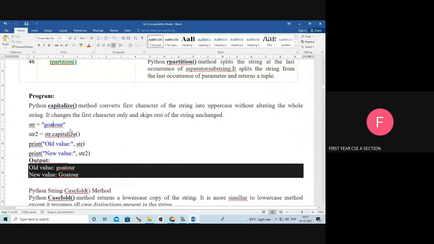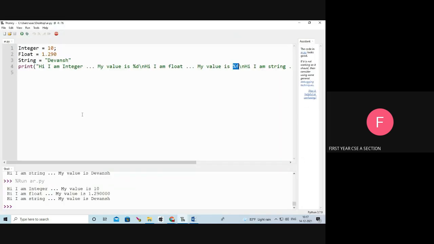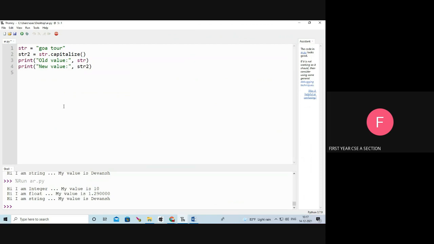It is used to display the first character of the string in uppercase. I am going to execute the program. For example, str equal to Goa tour, then str dot capitalize. It is used to capitalize the first letter of the first word.